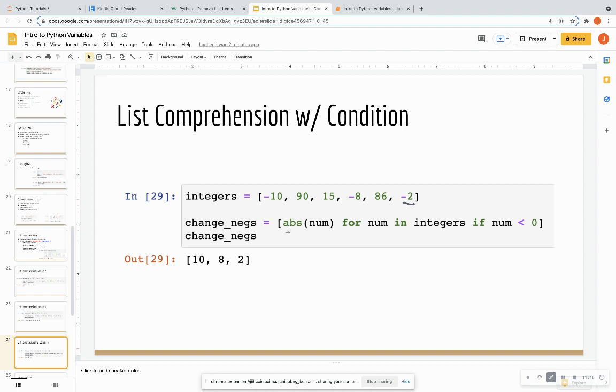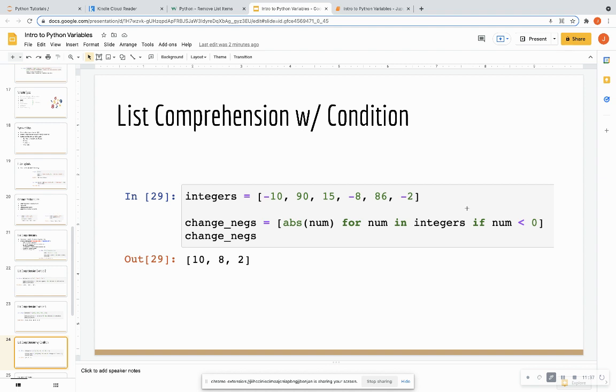And I'm saying, hey, take the absolute value of those negative numbers for num in integers. Integers, once again, is the list that I've already established, only if that number is less than 0. So then I get out those once negative numbers that are now positive.